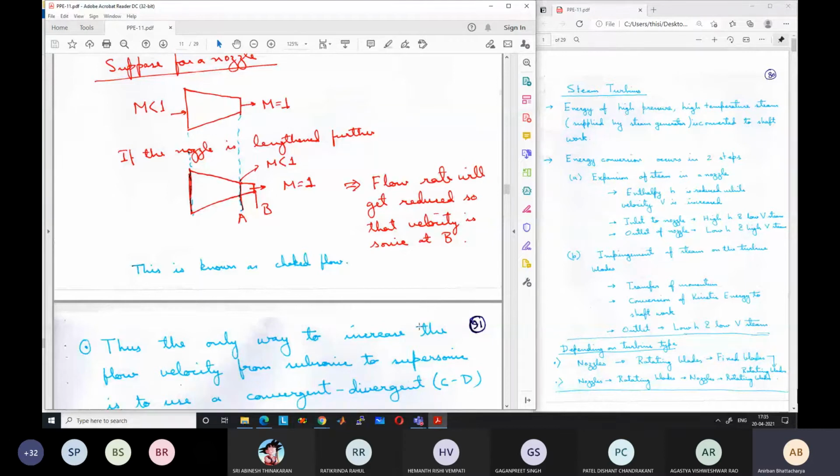So for 1D isentropic flow, I hope you can see the screen. Can somebody confirm? Yes, sir. Okay.